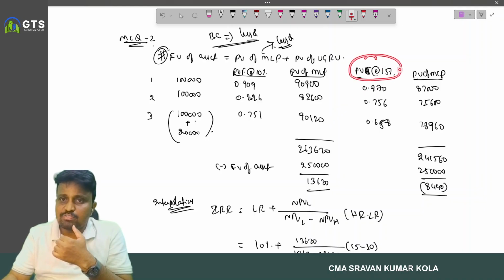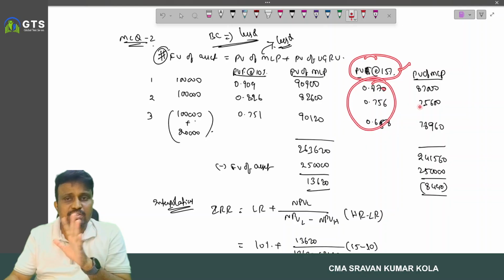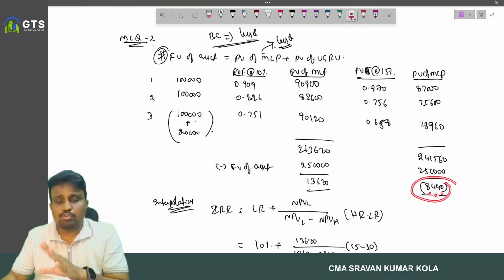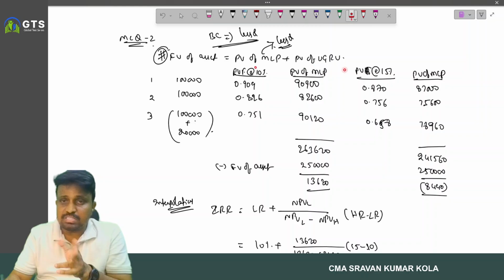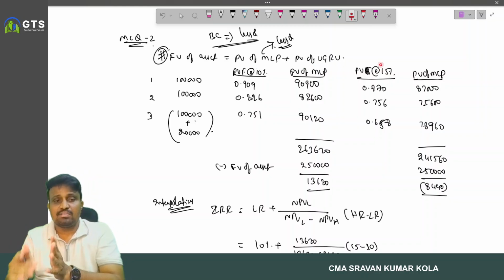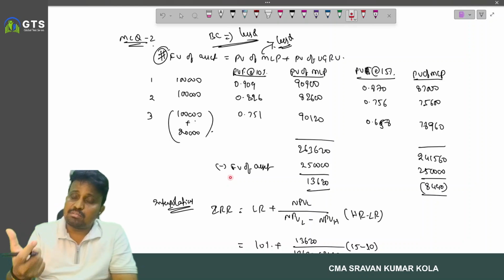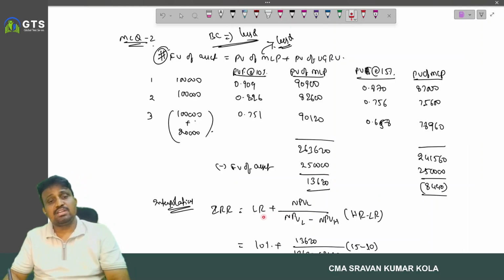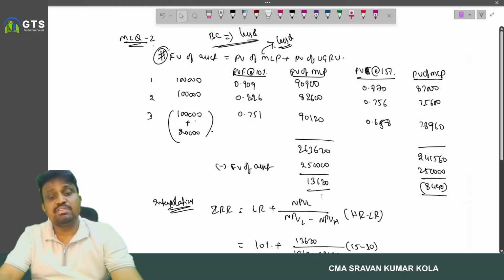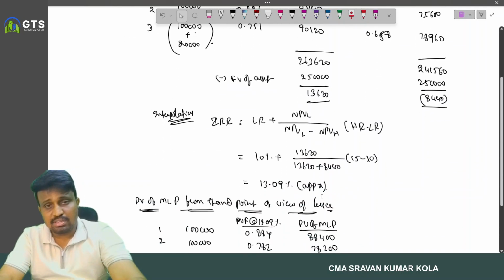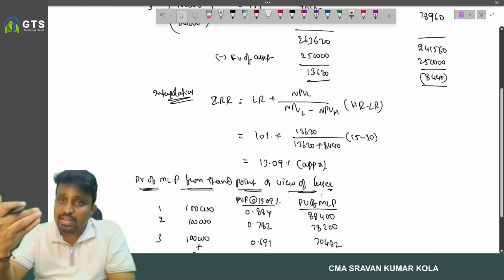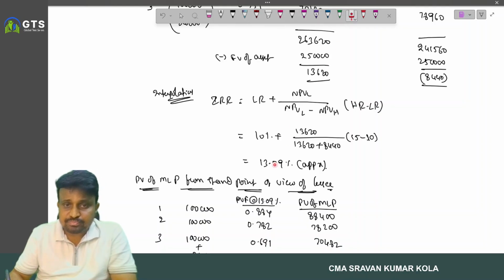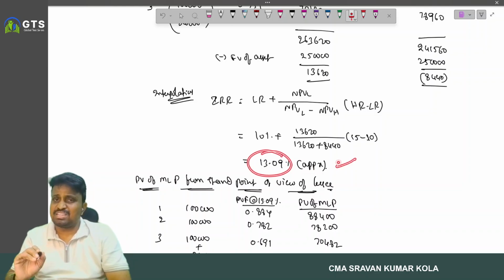And we consider present value factors at 15%. And these are the rates we have. And the present value of MLP we computed. Then the NPV we have is 8,440 negative. And our required rate lies between 10% and 15%. By using interpolation, by the IRR technique, we compute the borrowing rate. Borrowing rate is low rate plus NPV at low rate divided by NPV at low rate minus NPV at high rate, into high rate minus low rate. If you apply this, we get 13.09% approximately.